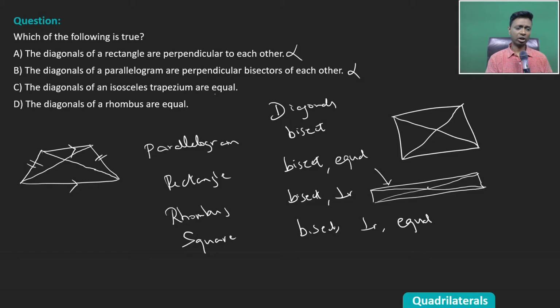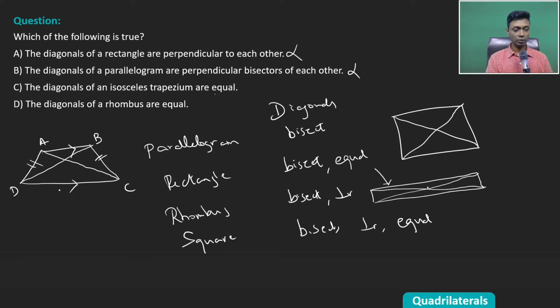An isosceles trapezium is a symmetric diagram. So the two top angles are equal, the two base angles are equal. If you say this is ABCD, angle ADC will be equal to angle BCD. Angle DAB will be equal to angle CBA.